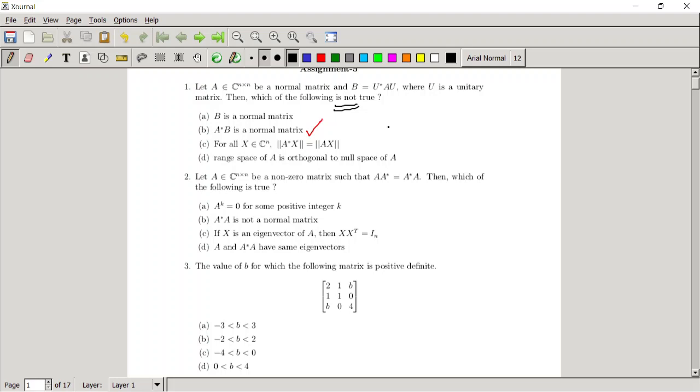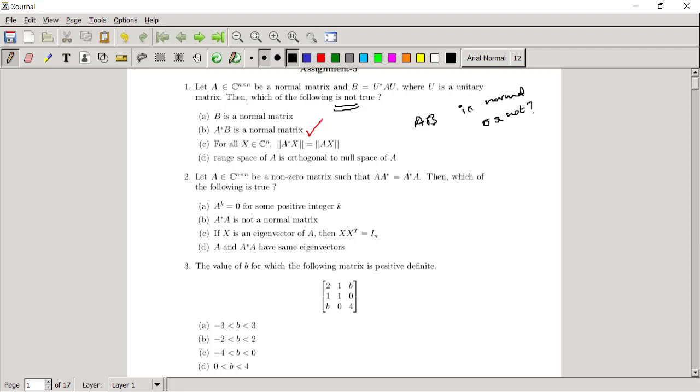I'm not saying that, I'm just asking. You are asking whether AB is a normal matrix or not? Yes, both A and B are normal matrices and satisfy the two conditions. Then from the combination AB, whether AB is normal or not? It need not be normal. If A and B are normal, is the product again a normal matrix? Need not always be.